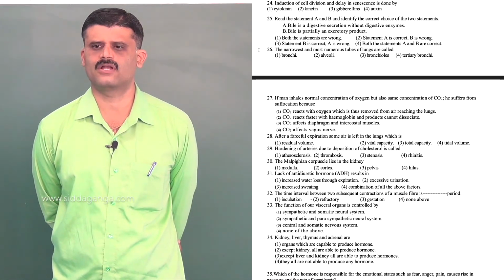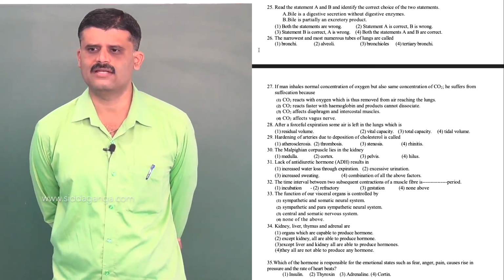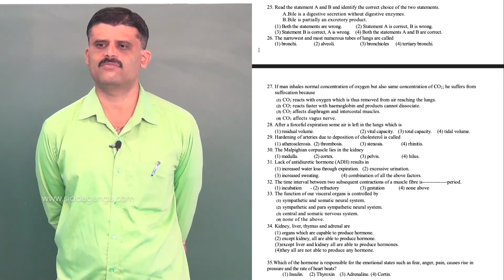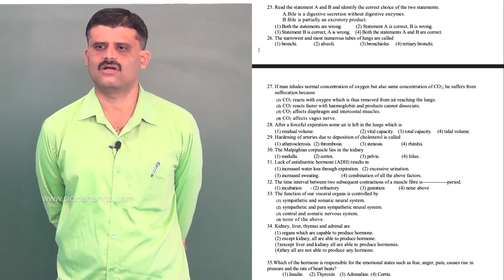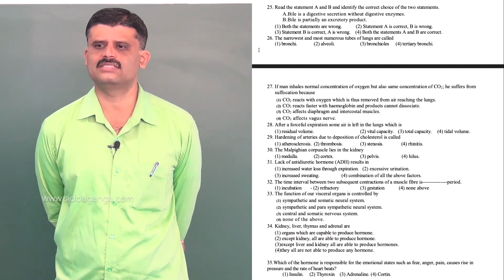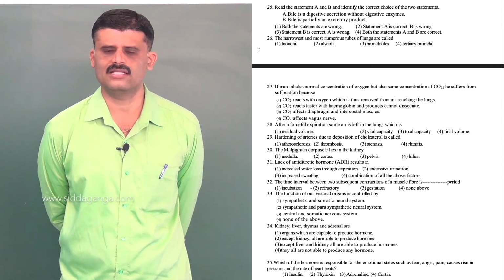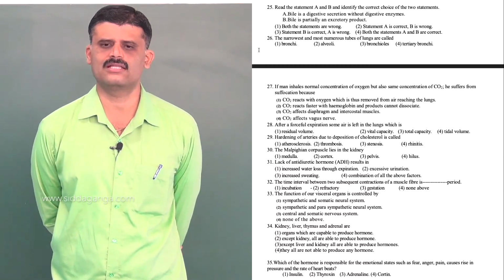Next, question number 25. Read the statement A and B and identify the correct choice of the two statements. A, bile is digestive secretion without digestive enzyme. The bile does not contain any digestive enzymes, but it supports digestion indirectly.